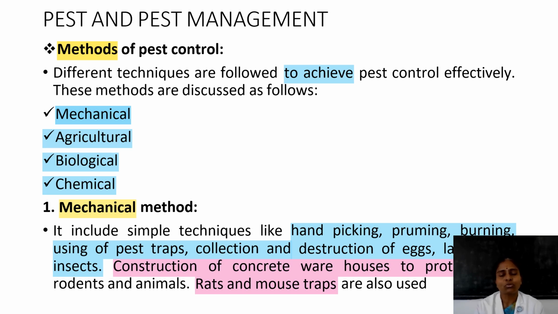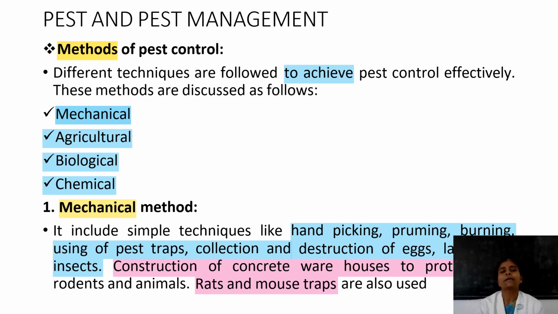We have to follow these four methods: mechanical, agricultural, biological, and chemical. What about the mechanical method? It includes hand picking, pruning, burning, using pest traps, collection and destruction of eggs and larvae, then construction of concrete warehouses to protect the crops from rodents and animals. Rat and mouse traps are also used for pest control.